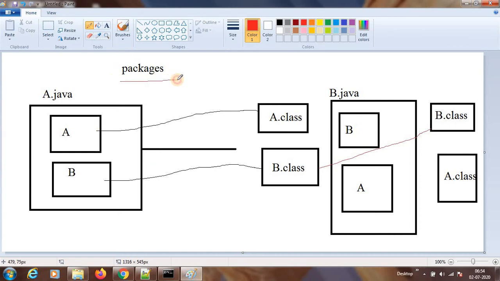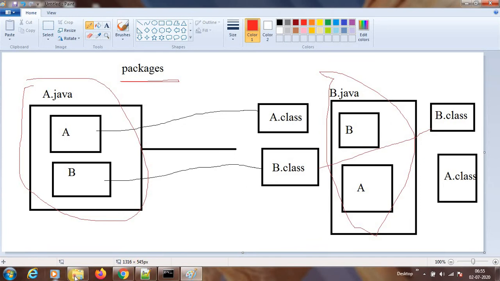Packages is a structure, actually. How do we solve this problem? We put a.java in a different folder, and we put b.java in a different folder. Folders are nothing but our packages, that's all. So let us see one example. How to compile a packaged class we also have to see, right?